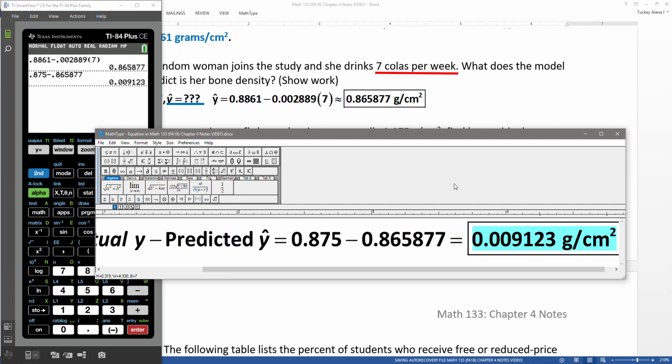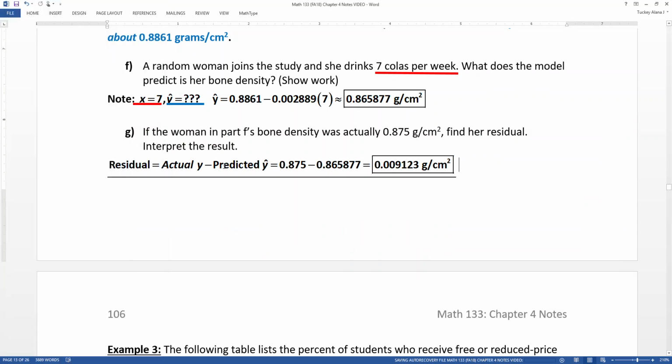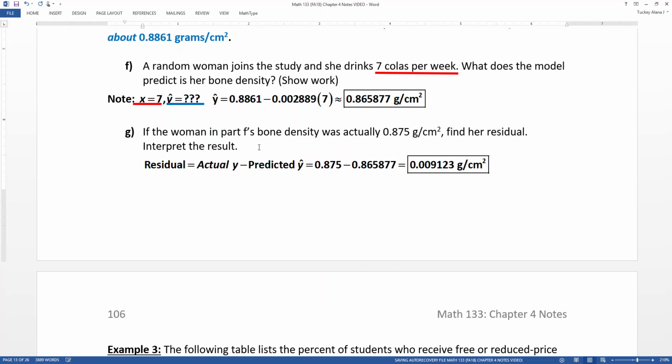Does this mean that she has good bone density or weak bone density? Now keep in mind, bone density is something you want, right? You want to have strong bones. It helps especially with women for osteoporosis purposes, amongst other things. So we want her to have good bone density. So does she? And the answer is yes, she does. She's actually a little bit higher than we would have predicted based on her cola consumption, which is a good thing for her.